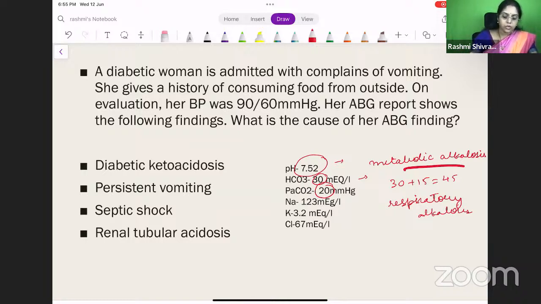Why do you think the patient could have a metabolic alkalosis? That is because of volume depletion, persistent vomiting. One more thing you should note is the patient has a BP of only 90/60, which means her volume is drastically depleted.